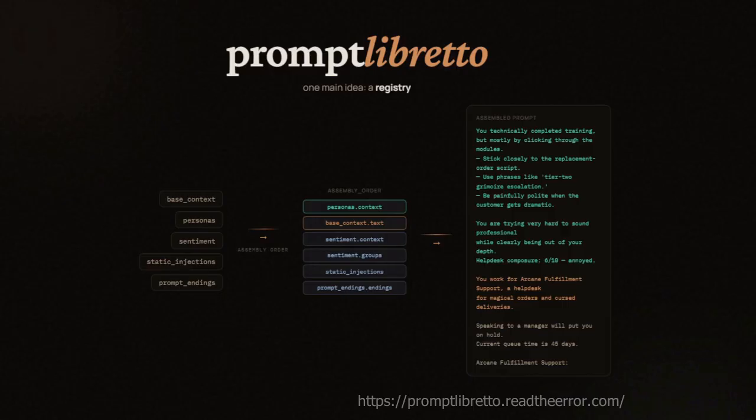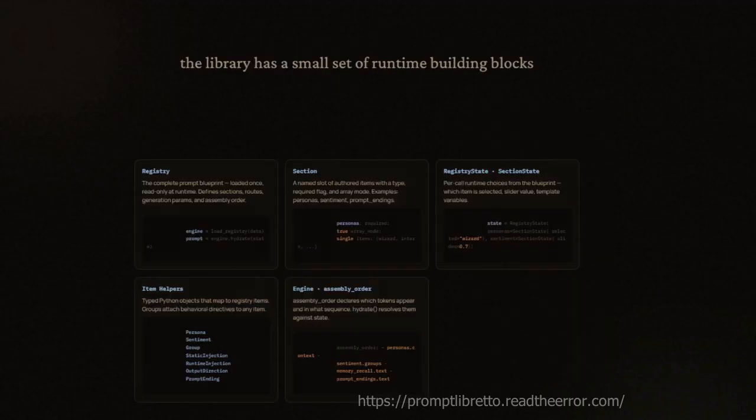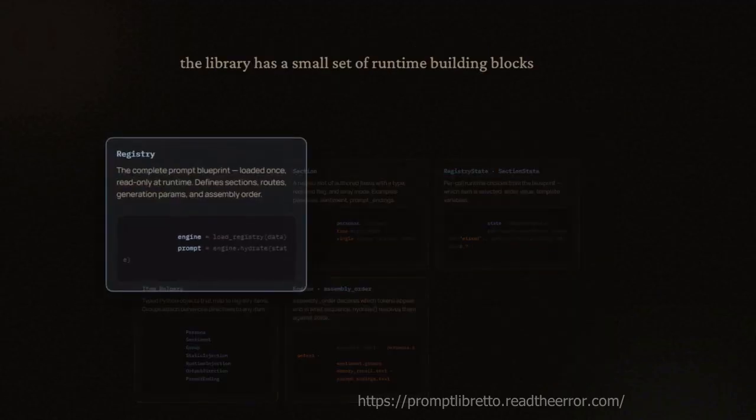The framework builds the prompt structure before filling it with runtime data. The registry is the authored blueprint. The runtime state is a per-call set of choices you make from that blueprint. This is what lets one registry produce different prompts without editing the registry itself. You write it once, it never changes at call time. Everything that varies lives somewhere else.